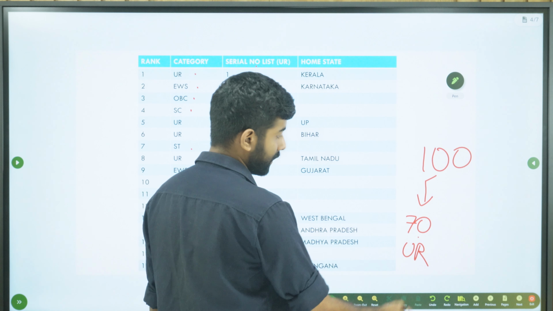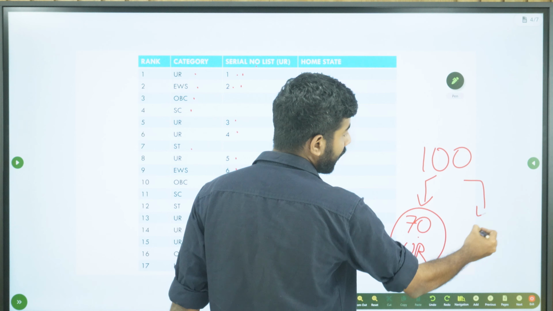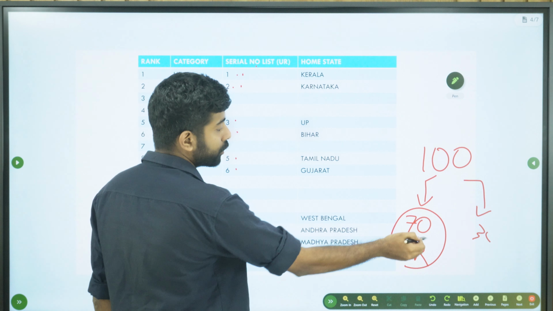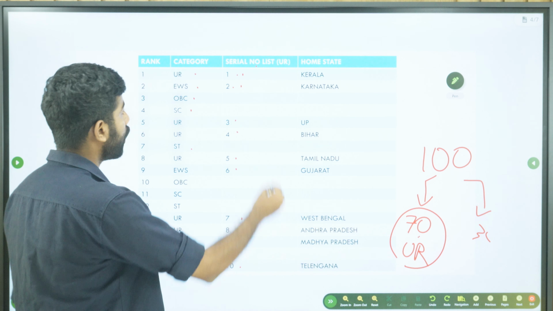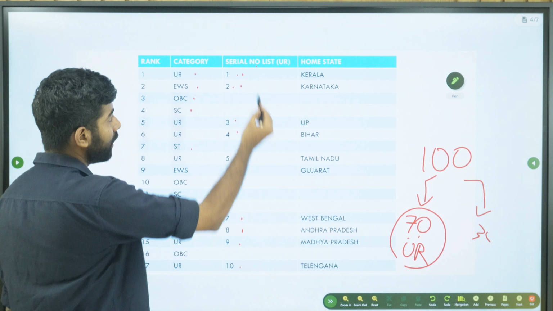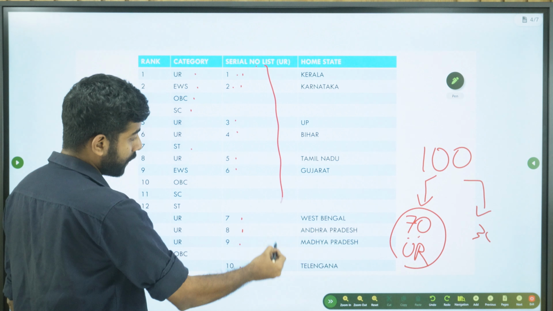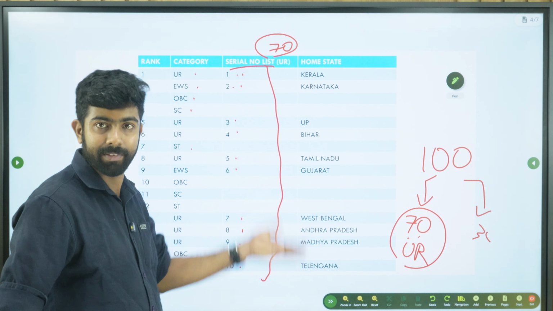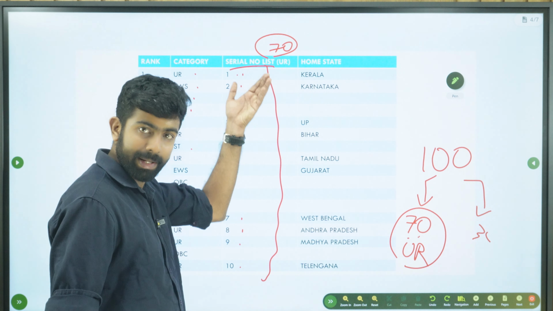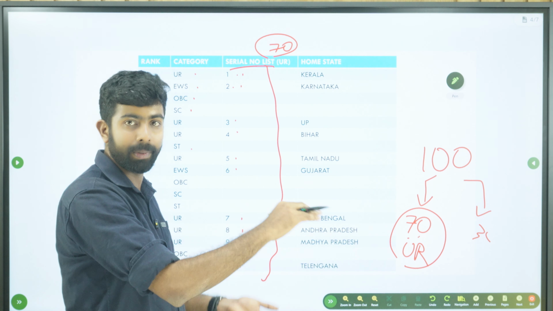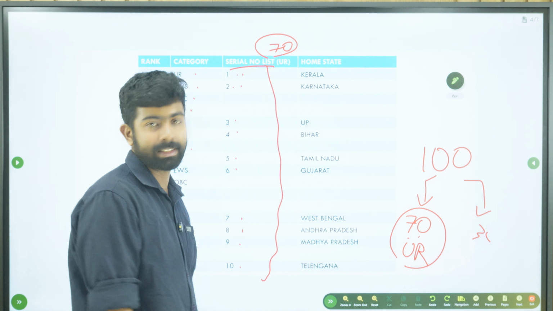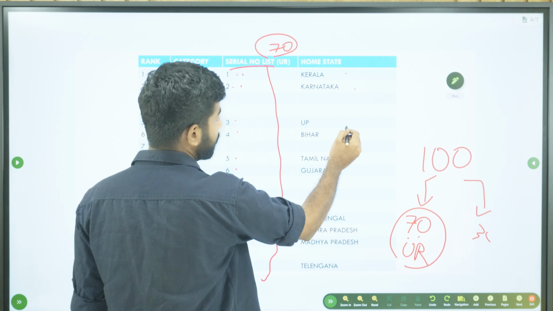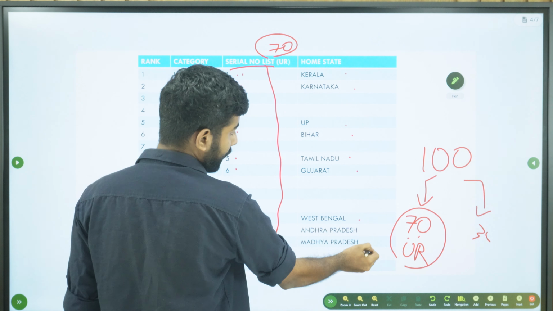Say 70 for unreserved, and 30 includes all the OBC, SC and ST. So to fill the 70 vacancies, we will have a list of 70 people, right? The serial numbers up to 70 will be there in the unreserved category-based list. So those 70 people have to be given the 70 vacancies for all India services. These are the home states as well. Home states you can also see.